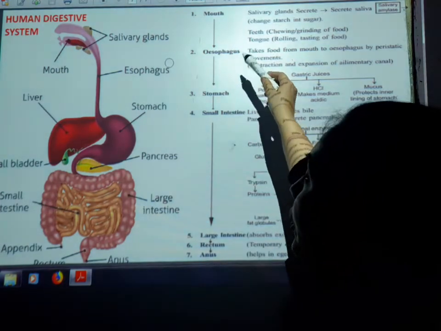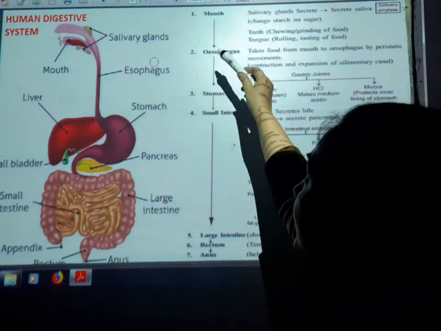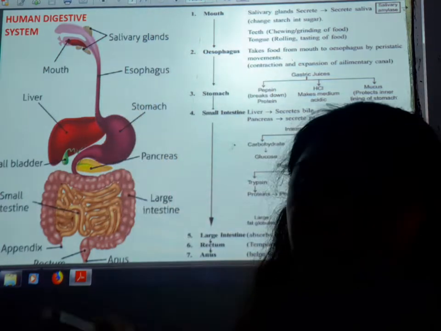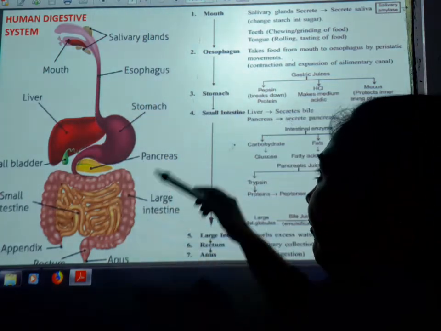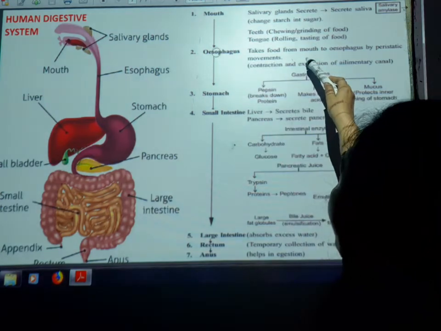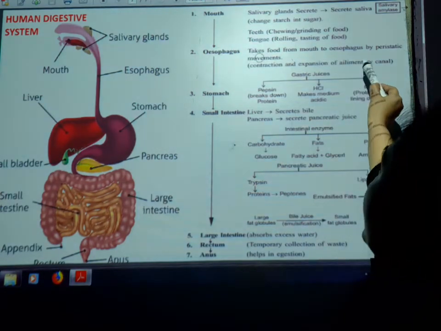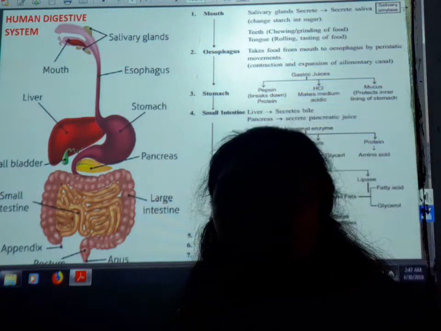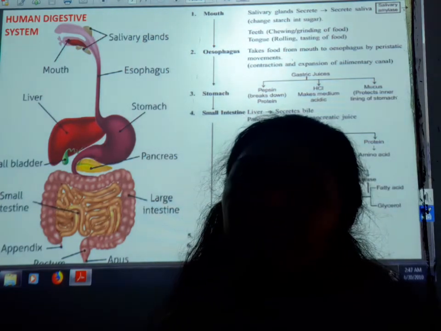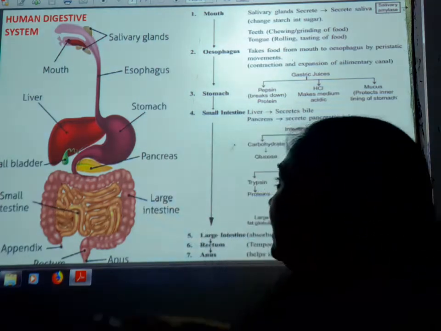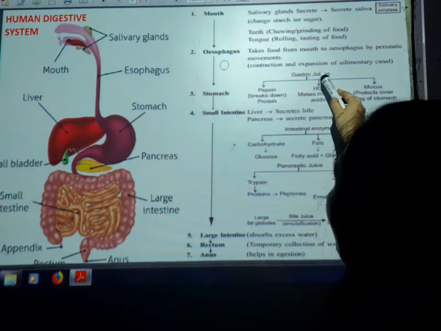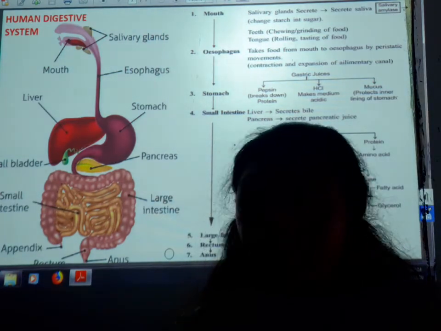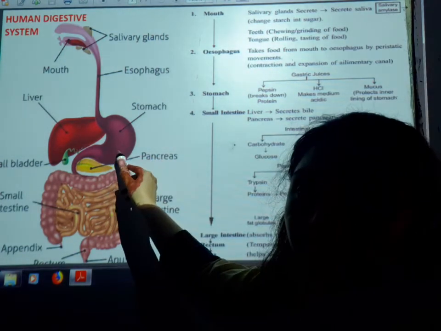When the food has been broken down, it enters the esophagus, or we can say the food pipe. Fine. So here the food comes from the mouth. The esophagus shows peristaltic movement by the contraction and expansion of its muscular cells. Now, by this contraction and expansion of the esophagus, the food enters the stomach.